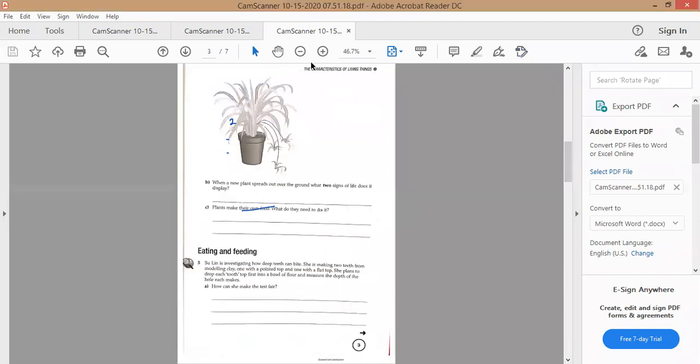So for today, you only answer until plant life. The eating and feeding part is for next week. So you answer page 1 until page 3.